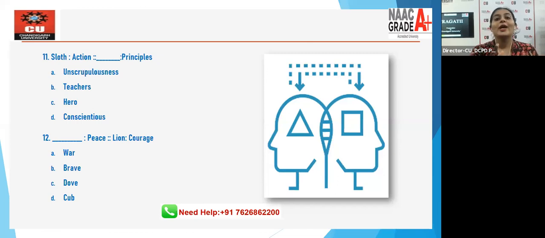Sloth is slow and is associated with action in this particular question. That means we need a person who does not follow rules with the principles according to the question and the relation, right? Let's move on to 12th one.